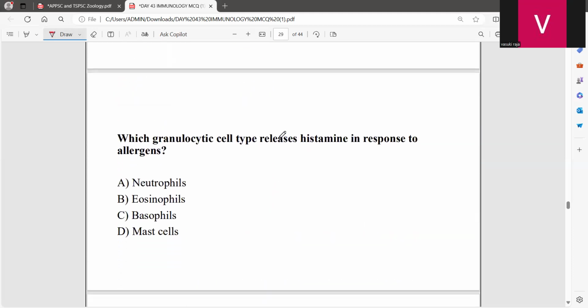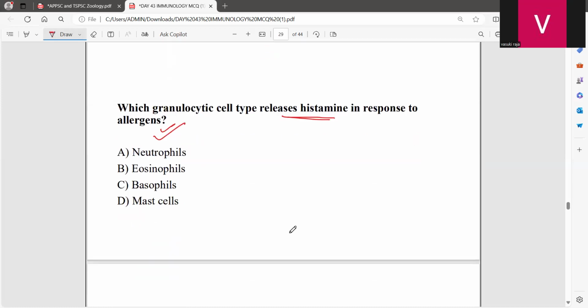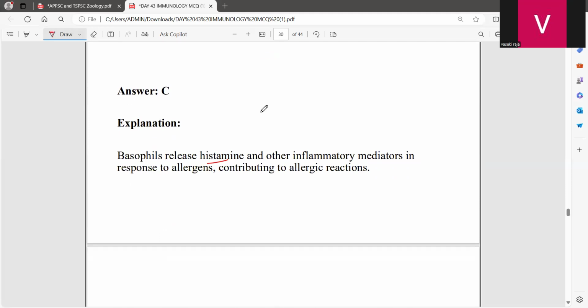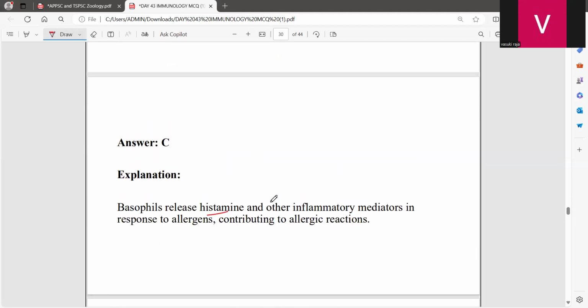And which cell type releases histamine in response to allergens? That will be basophils. And mast cells are also going to release histamine, no doubt in that, along with other inflammatory mediators in response to allergens.